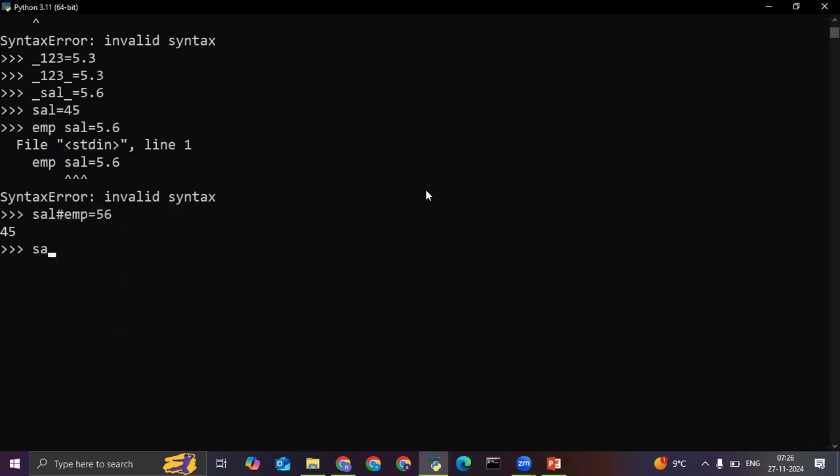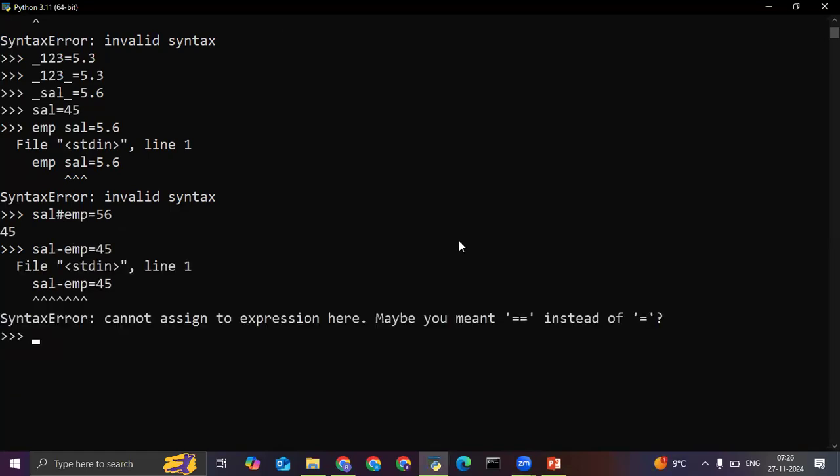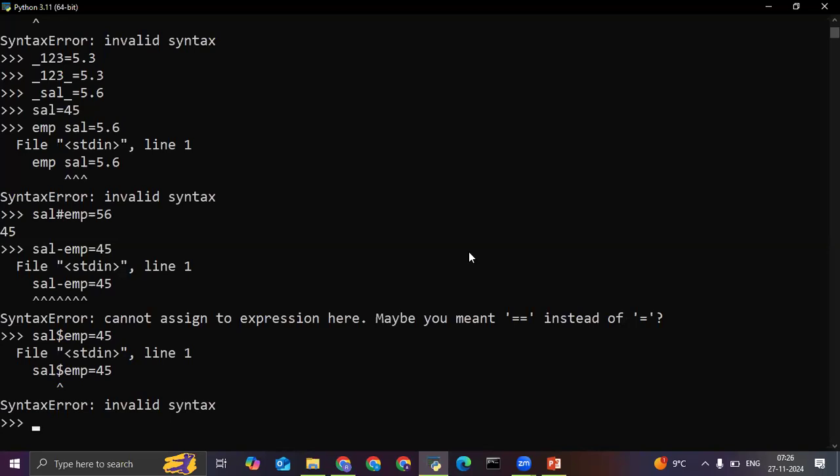If I write salary, and using employee is equal to 45, see, again the error, right? No special symbol is allowed in salary. Again the error. No keywords. Students, please remember, no keyword can be used as a variable.